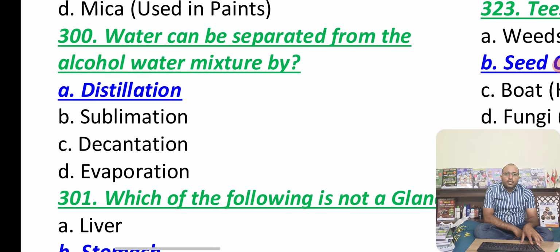Water can be separated from alcohol with the help of the distillation process. We know this sublimation process, normally camphor or naphthalene can be easily sublimated for purification. So there are evaporation, decantation, everything. You should know those different processes.